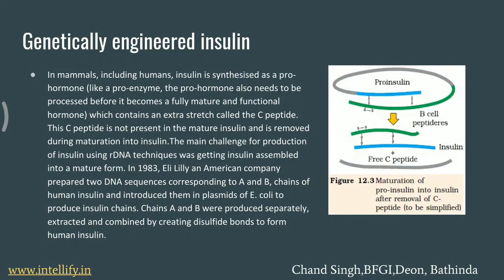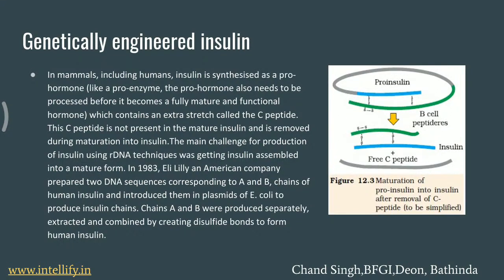So the active form of insulin has an A chain and a B chain, but the inactive form of insulin has an A chain and a B chain, and also a C chain. The inactive form that is produced by the pancreas has 109 amino acids that are removed when the insulin goes inside the cells.